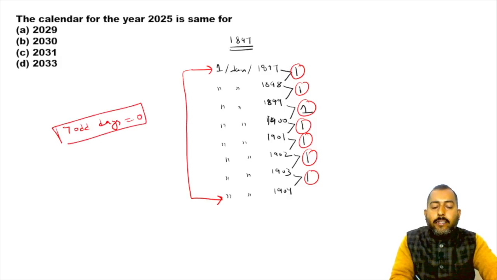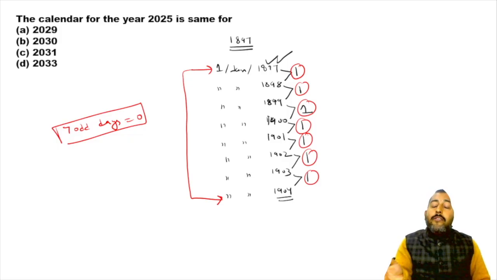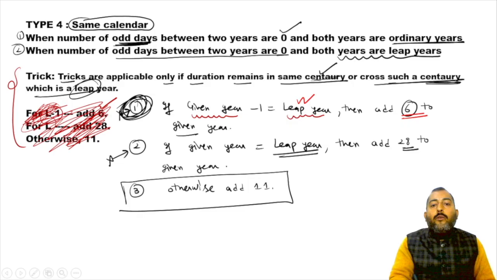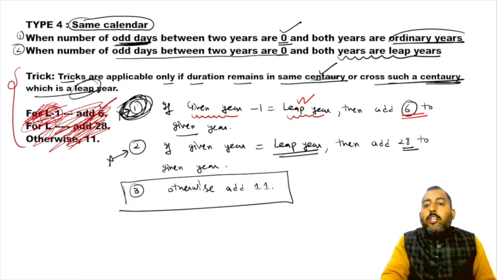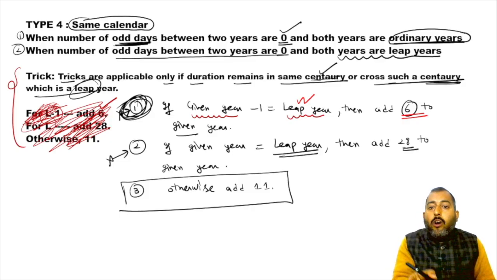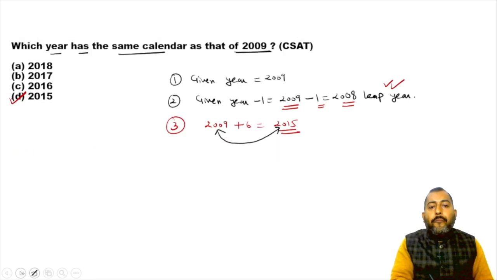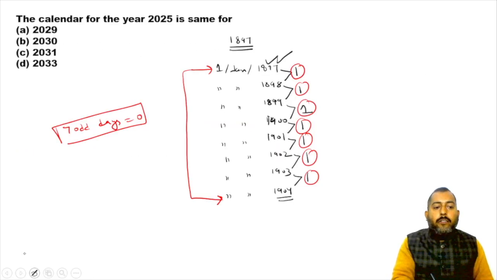So it might be possible that you will say, sir, 1897 and 1904 will have the same calendar, but it is not right, because I have told you the number of odd days should be 0 and both years should be ordinary simultaneously, or both years should be leap simultaneously. So try understanding this.